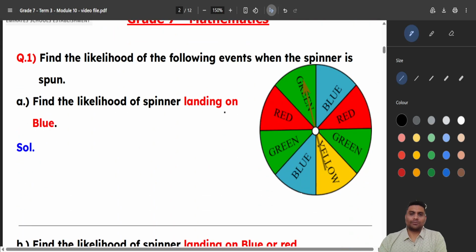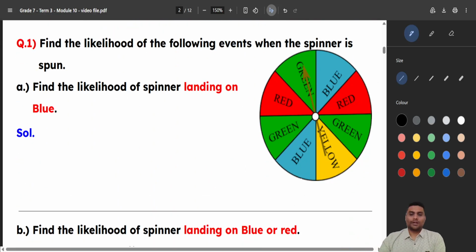Okay, first type of question. You can see a spinner here, right? How many sections are there inside the spinner? One, two, three, four, five, six, seven, eight. In this eight, how many red are there? Two reds are there, correct?